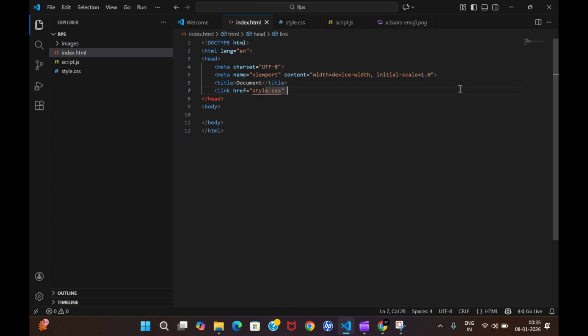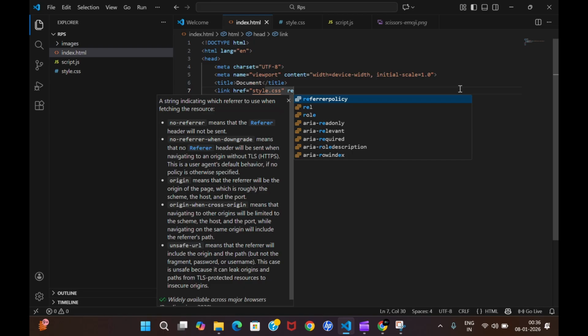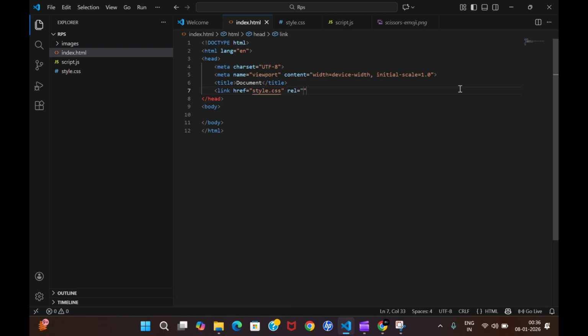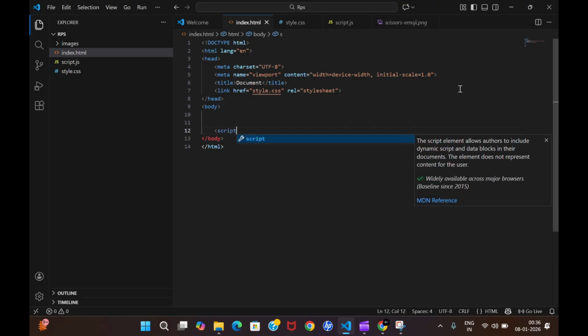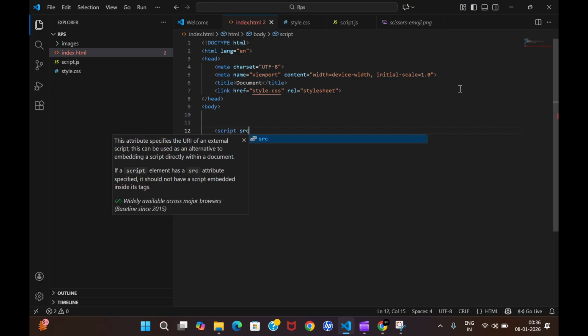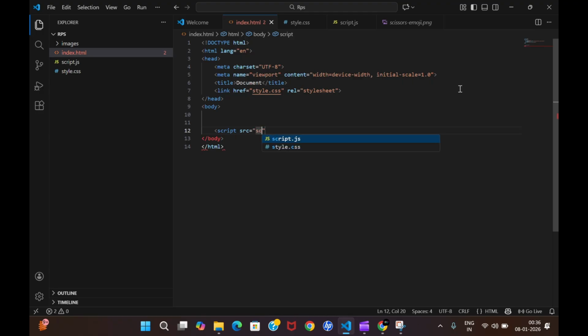And in rel we get it as nothing but stylesheet. So this is how we are going to work over here. Similarly for script, where you have to write src. In src you write script.js, and that is what it will be.